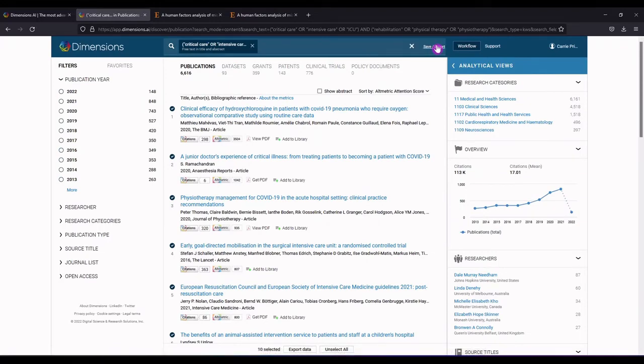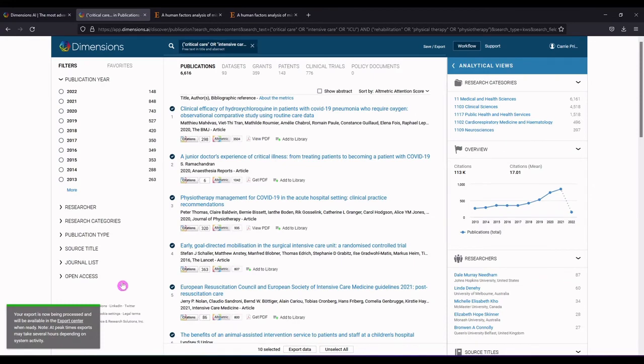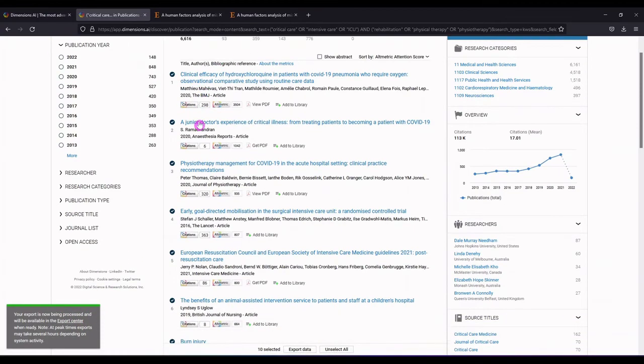I'll say export, and we'll say export results. We will choose an RIS file, once again, a universal file format for citations, 10 selected items, or 500 max. So if you did end up working with a very large set of results, you might want to limit by year. And then you can say export. It will send you an email when it's ready. We can also unselect.